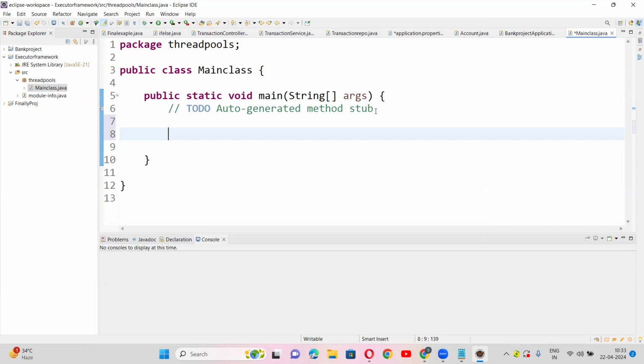So in the single thread executor, you can create a single instance, a single thread at a time. Once the thread is completed, only then can you go for a new thread.